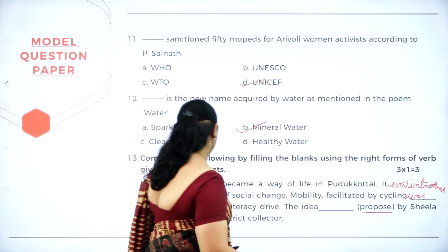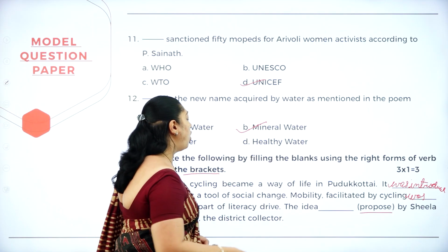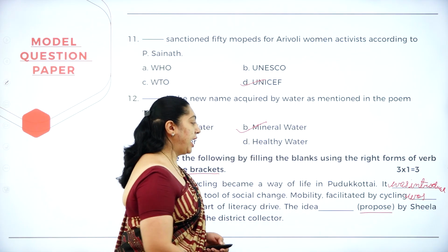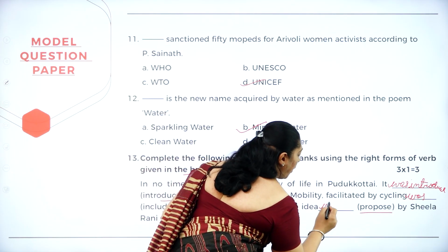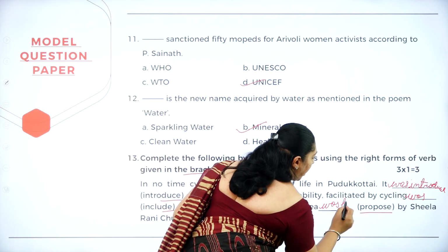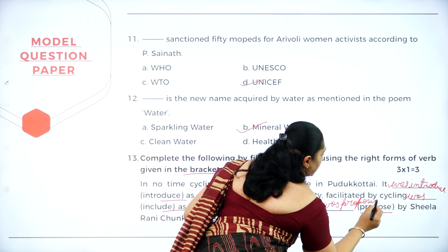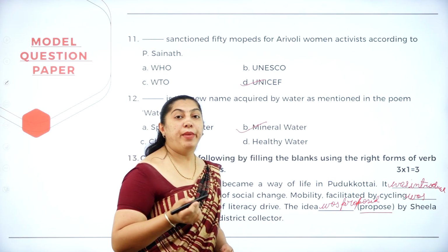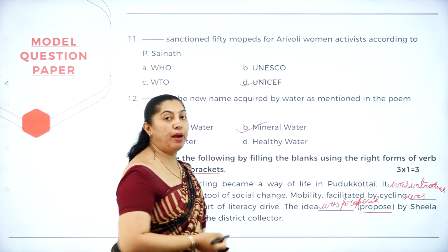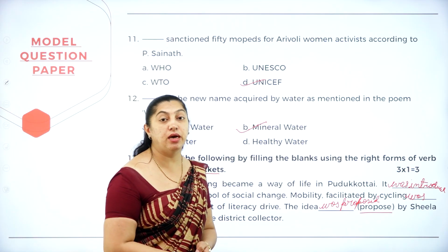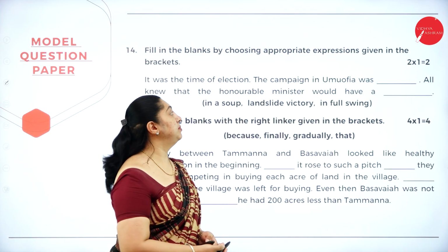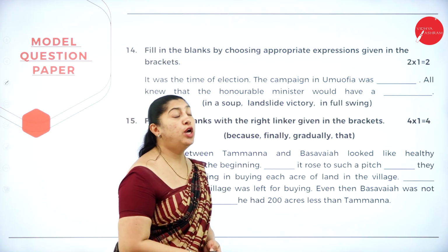Cycling was included as a part of the literacy drive. The idea was proposed by Sheila Rani Chunkat. So when you write this answer, make sure that you write the question number and then write the answer. Don't write the question.